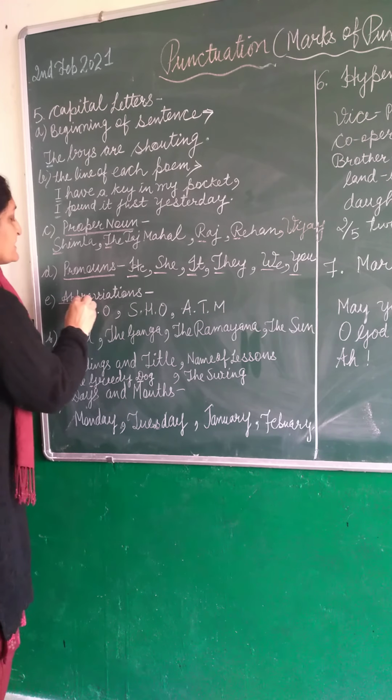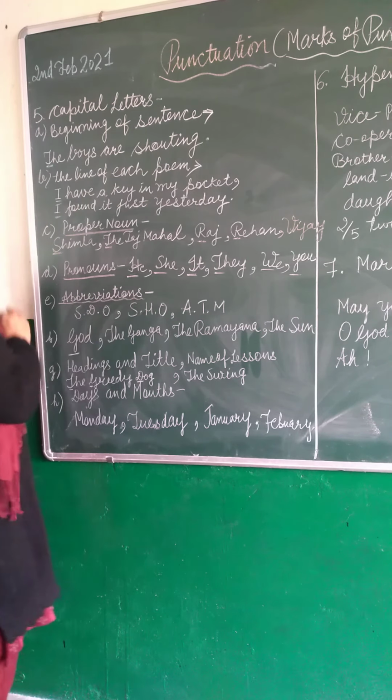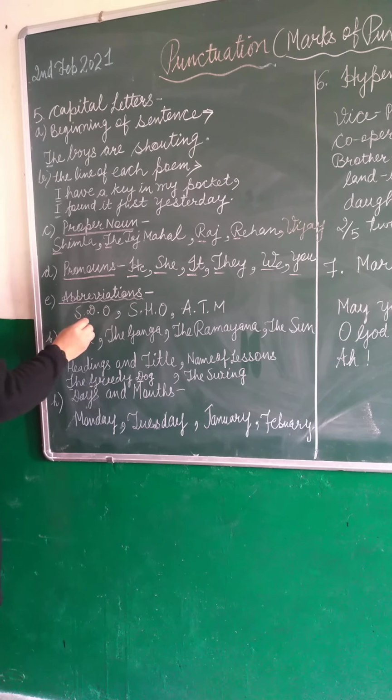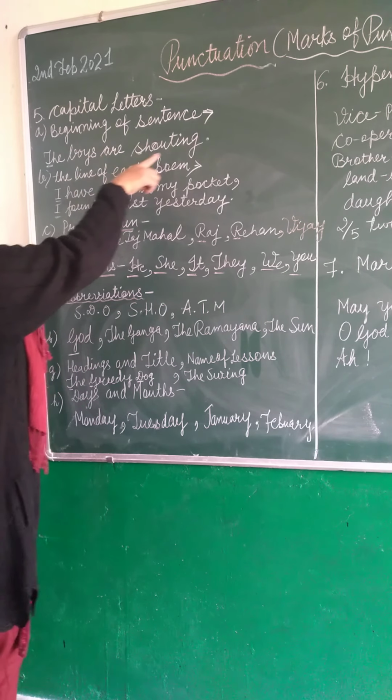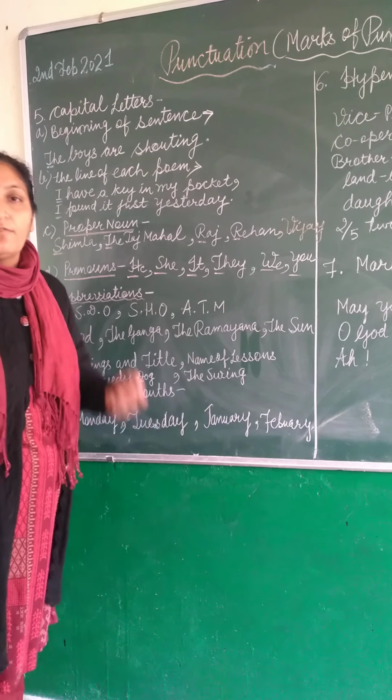Now the next one is abbreviations. Abbreviations like SDO. These are the dots. This is called a dot. But when I put this dot at the end of the sentence, the boys are shouting, this is called a full stop.